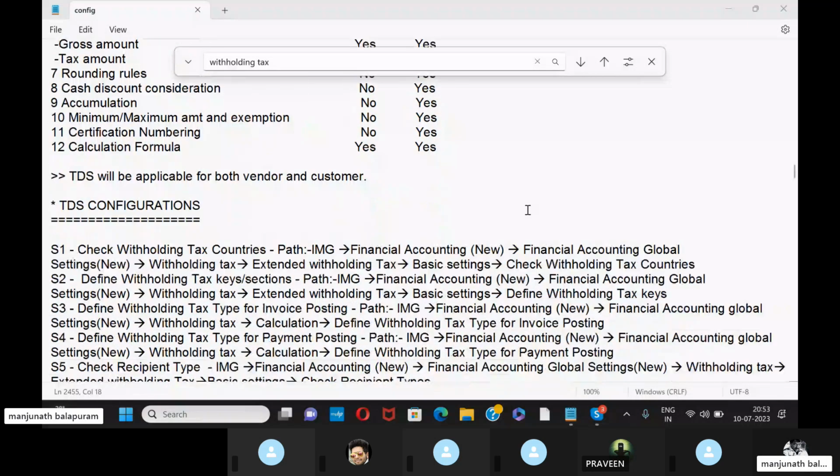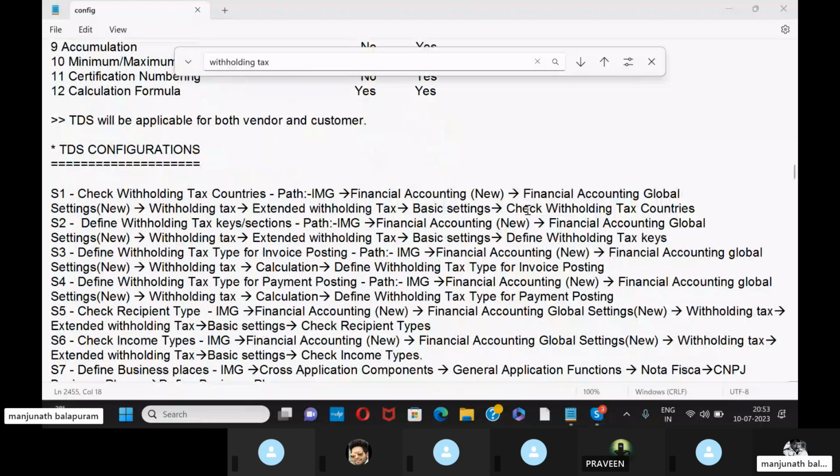So next, configurations. Okay, so we don't have any T-codes, so we need to follow the path. The first configuration is check withholding tax countries. The path is IMG, financial accounting global settings new, withholding tax, external withholding tax, and basic settings, check withholding tax countries. Under this, we need to assign the countries for the withholding tax.